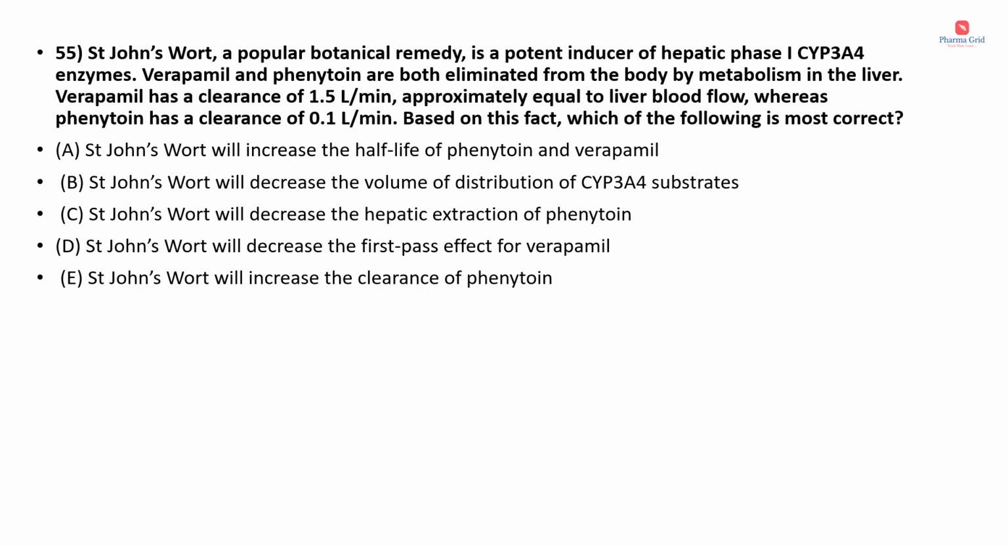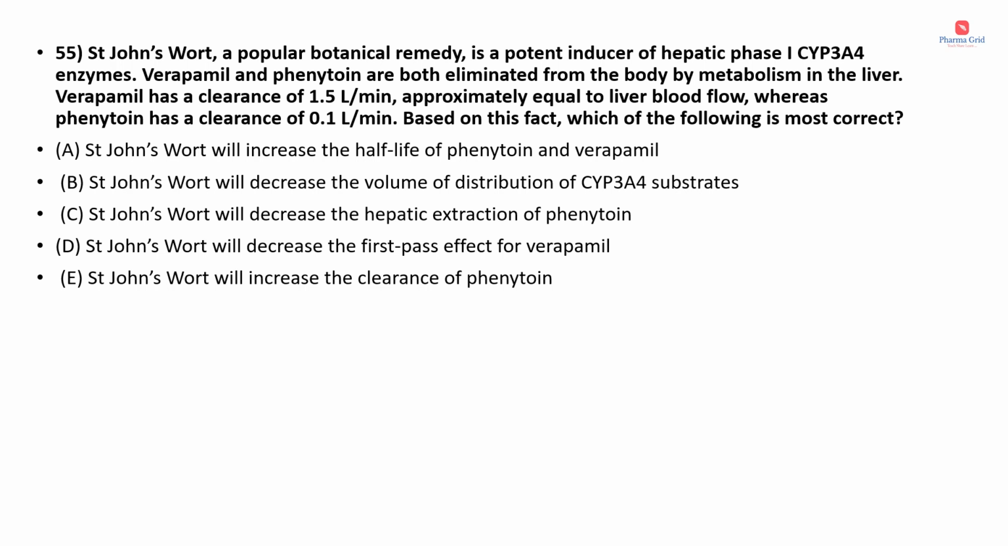St. John's wort, a popular botanical remedy, is a potent inducer of hepatic phase 1 CYP3A4 enzymes. Verapamil and phenytoin are both eliminated from the body by metabolism in the liver. Verapamil has a clearance of 1.5 liter per minute, approximately equal to liver blood flow, whereas phenytoin has a clearance of 0.1 liter per minute. Based on this fact, which of the following is most correct?